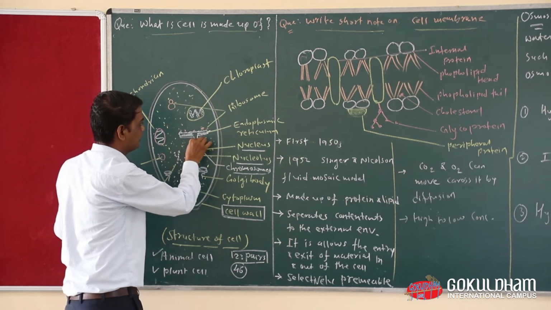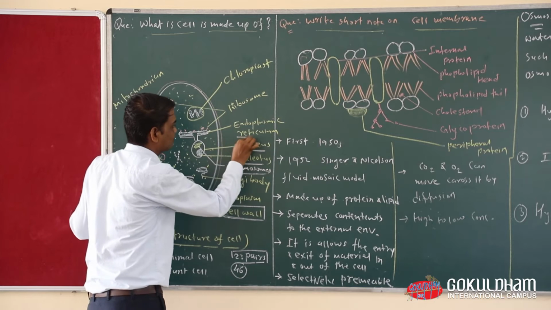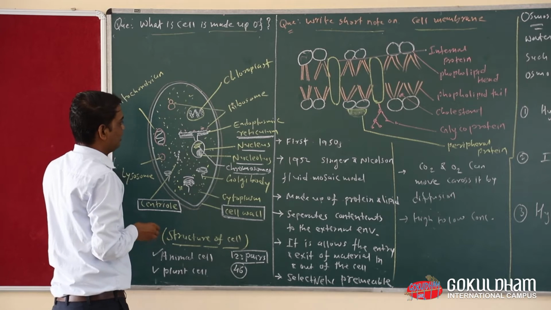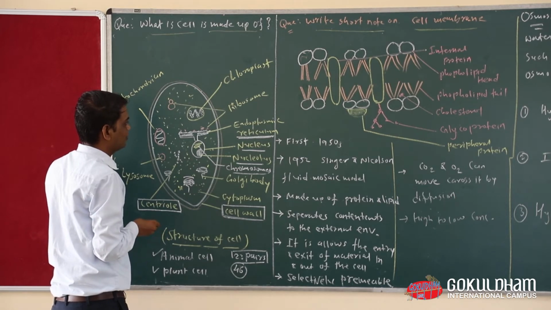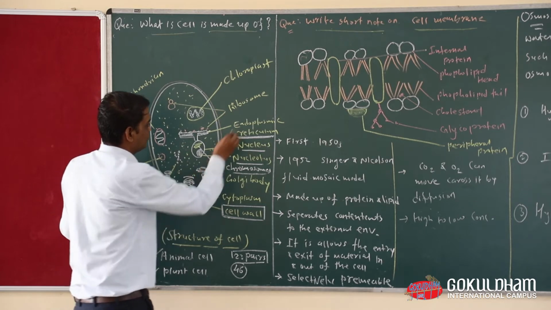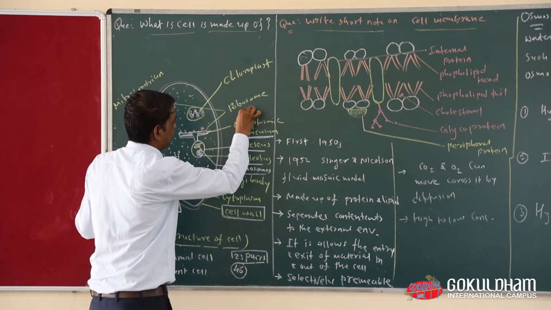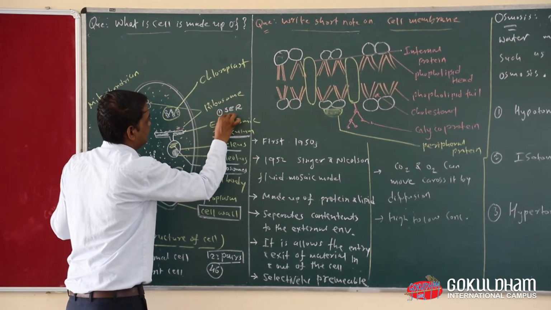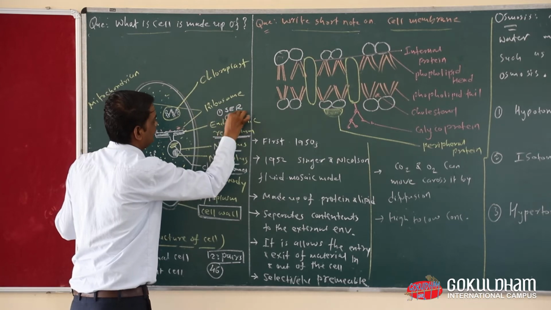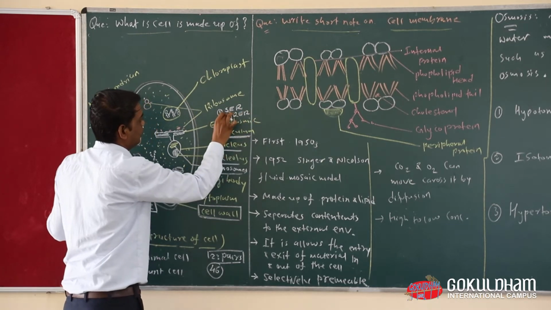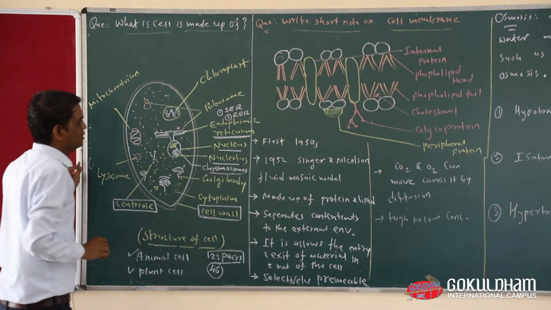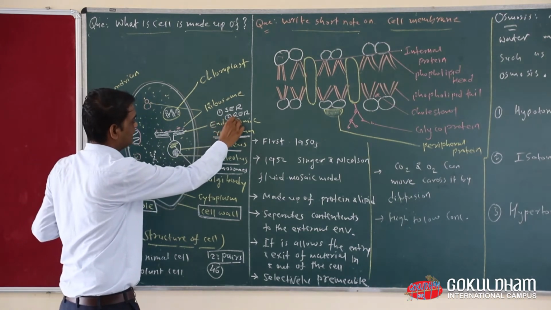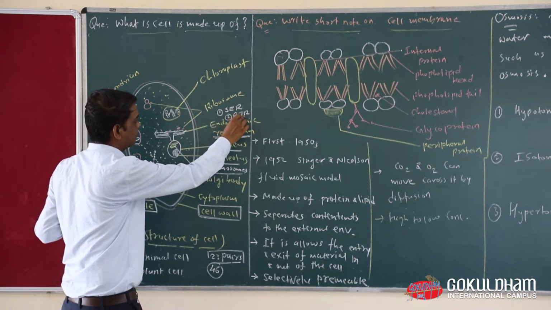Now the next organelle is the endoplasmic reticulum. The endoplasmic reticulum is divided into two parts. The first one is SER and the second part is RER. The full form of SER is smooth endoplasmic reticulum, and the full form of RER is rough endoplasmic reticulum.